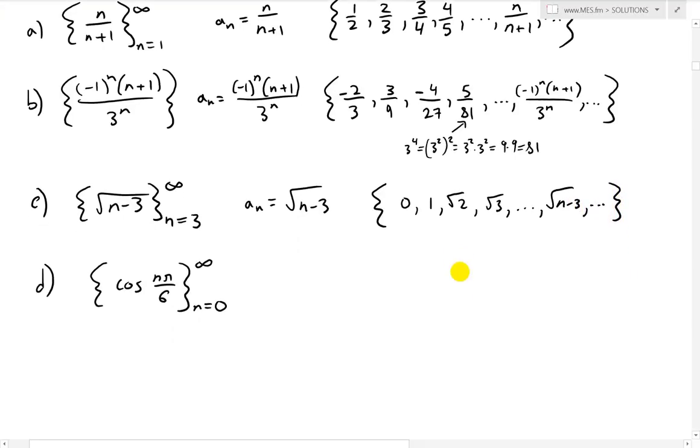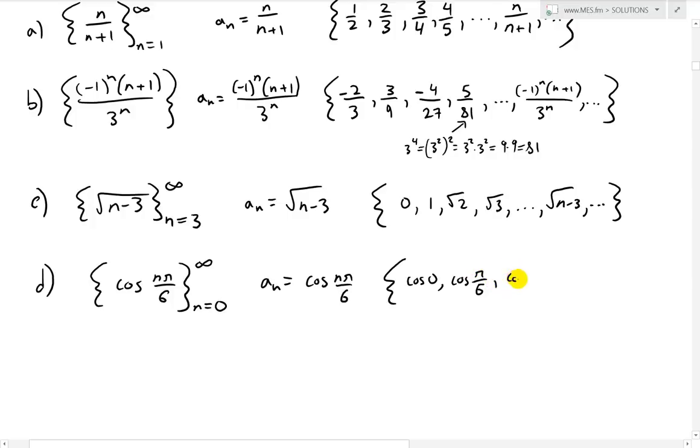And now the next one is cosine n pi over 6 from n is 0 all the way to infinity. So the defining formula is a_n equals cosine n pi over 6. Then we'll just put all the terms in right now as is with the cosine, and I'll evaluate it numerically soon using exact trig ratios. So we put the 0 in there, we'll have a cosine 0, then a cosine of pi over 6 for n equals 1.